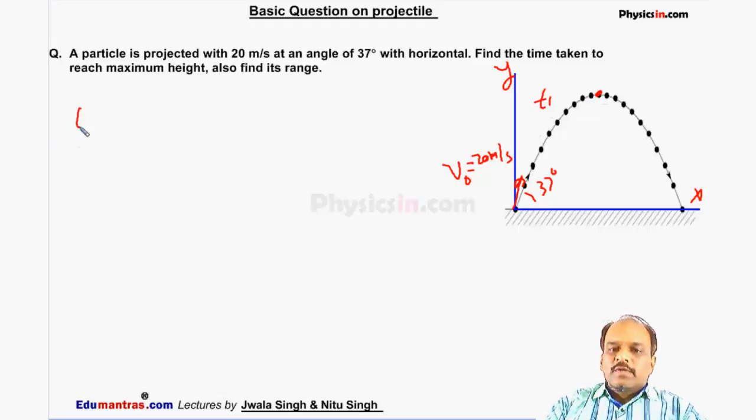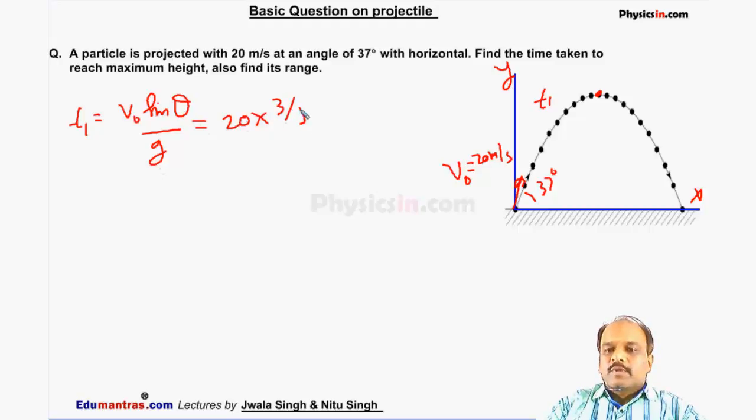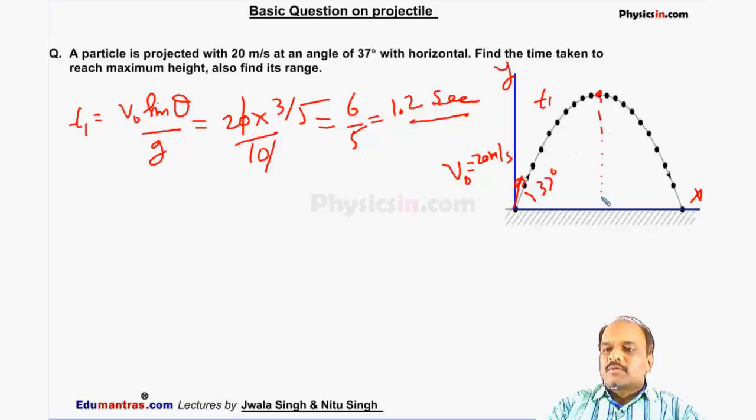We know that t1 is equal to v naught sine theta by g. v naught means 20, sine 37 means 3 by 5, g means 10. So it comes out to be 6 by 5, that is equal to 1.2 seconds. This is also the time of ascent, the time taken by the particle to reach this maximum height. Second, find its range. We know this distance is called range.